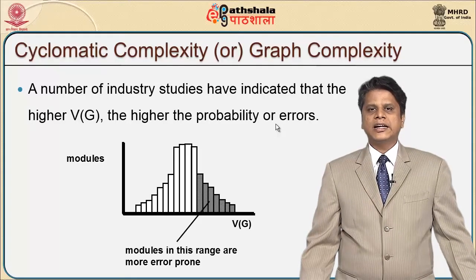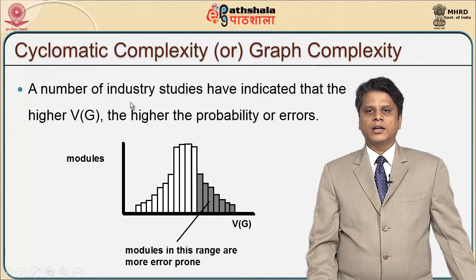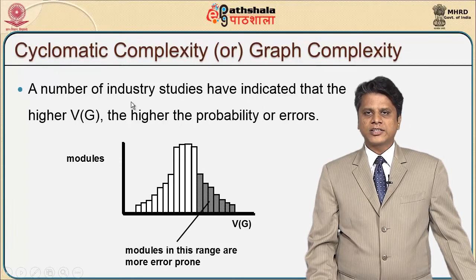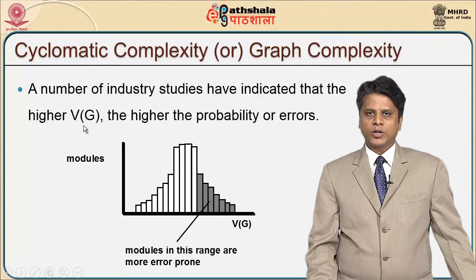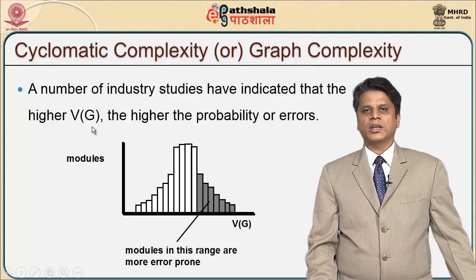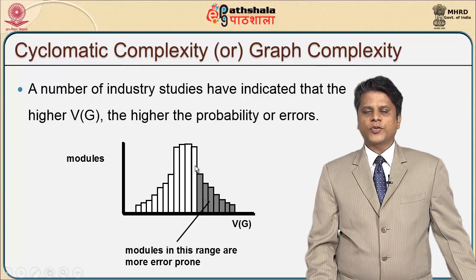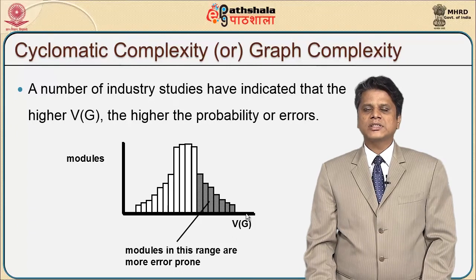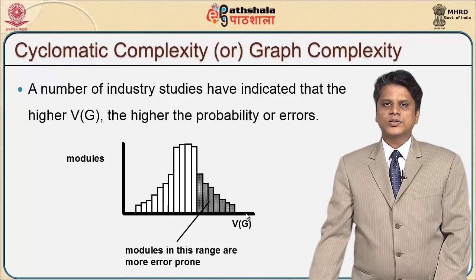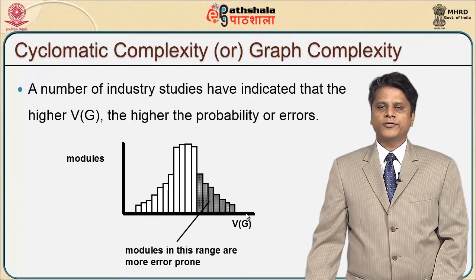This is the understanding that we get out of cyclomatic complexity, whereas the industry study gives us a number which indicates that the higher the cyclomatic complexity value for a particular graph, the higher will be the probability of errors. So, after I get the highest values for some modules, those are the modules where I can expect more errors. So, we understand that the cyclomatic complexity depends on the probability of errors.